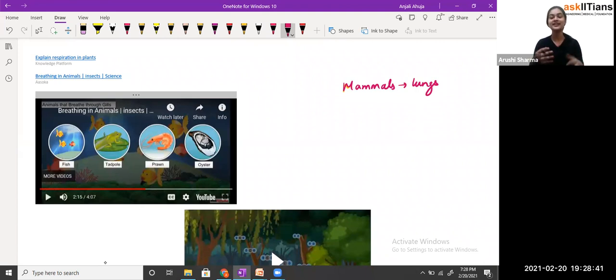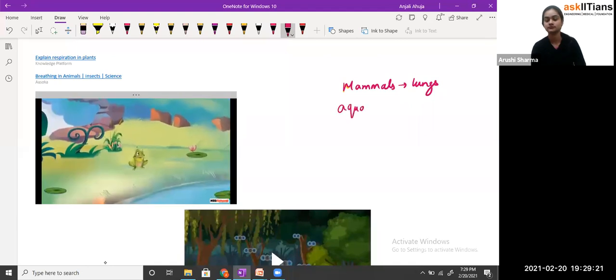Exactly. So when we go to the very depth, or do different kinds of adventures, if you have seen water adventures, we carry an oxygen cylinder with us so that we can breathe from it, because we can't breathe the dissolved oxygen. If we breathed underwater, water would enter our body, and lungs do not have the capability to work with water. Fine. So only aquatic animals have gills, the special organ which helps them breathe underwater. That means it helps them take oxygen which is dissolved in the water. Fine, students.